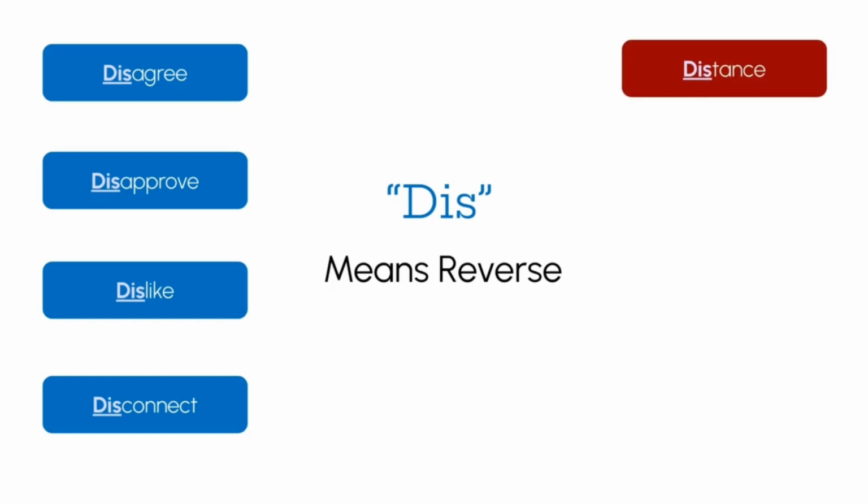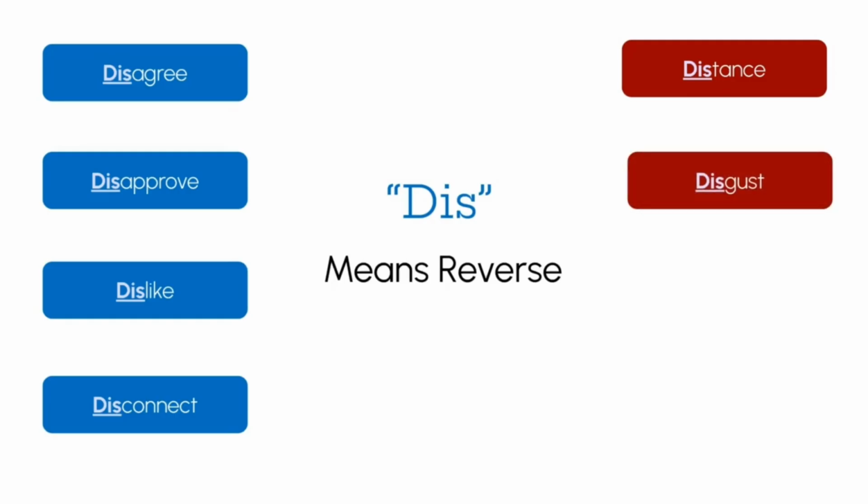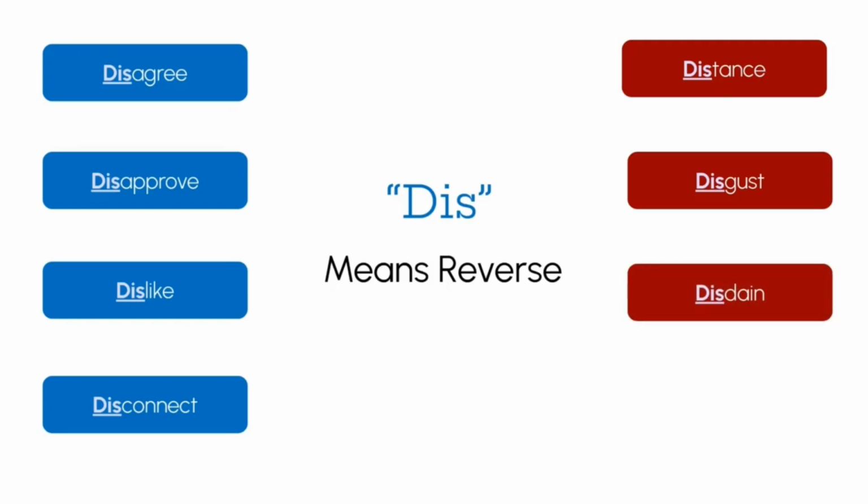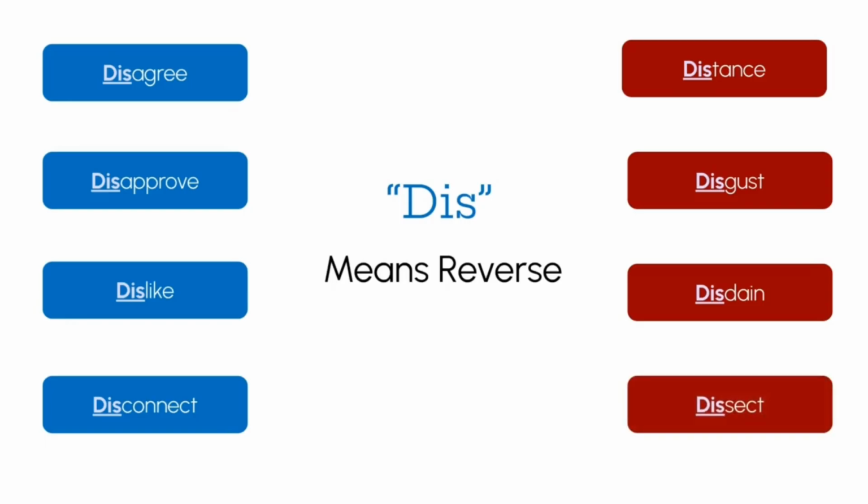distance, because distance has its own individual meaning. Disgust, because disgust is not affected by the prefix dis, and so isn't the next word, which is disdain. Dissect also is not affected by the meaning of the prefix, which means reverse, as it means to take apart.